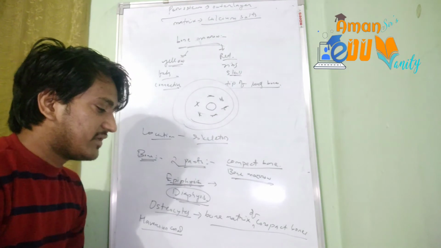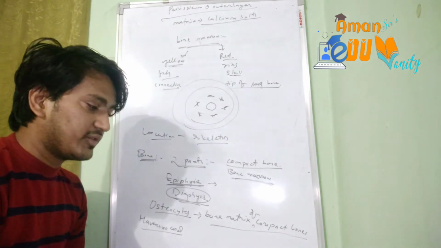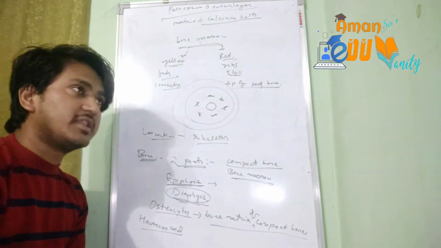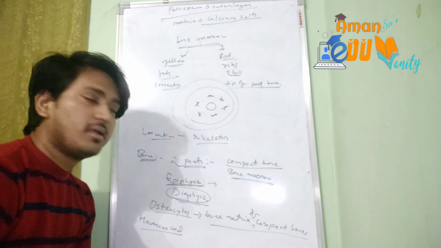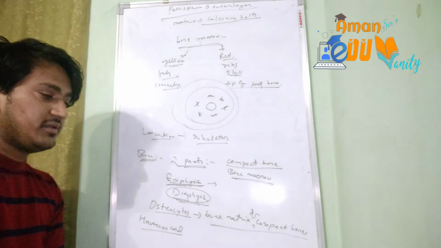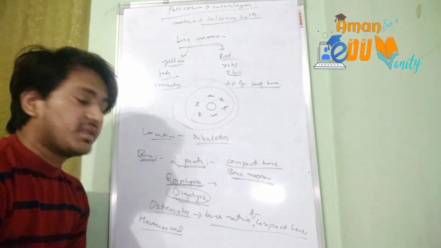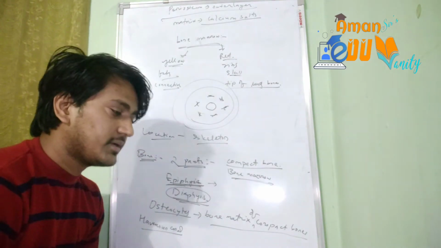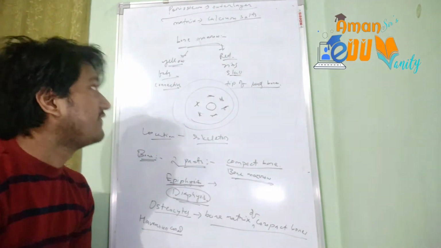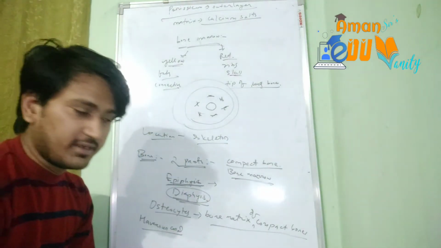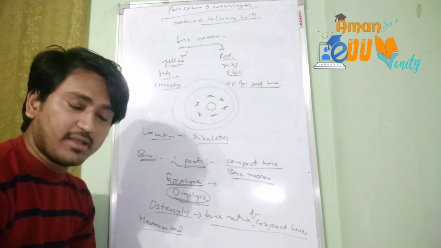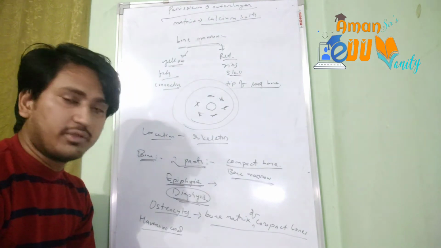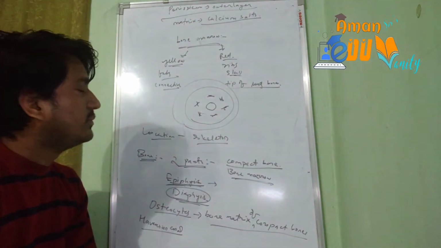Together with that, the skeletal system, the bones and the cartilage also protect the delicate organs from injury, like the ribs protect the lungs. Similarly, there is the protection function. Compact bone also stores calcium salts as told earlier, and yellow bone marrow is the fat storing tissue, containing fats within it. Red bone marrow produces the blood cells. RBCs are produced in the red bone marrow.